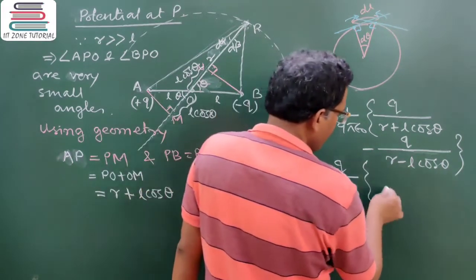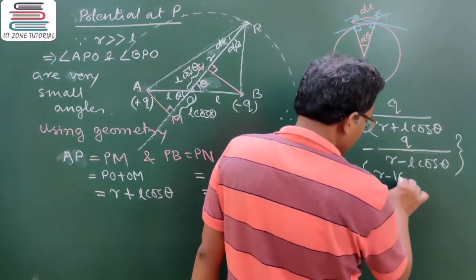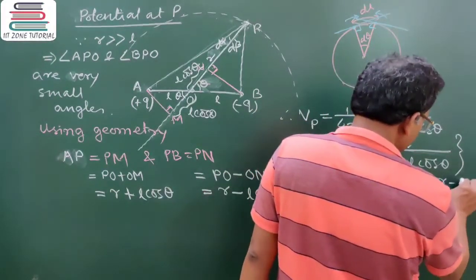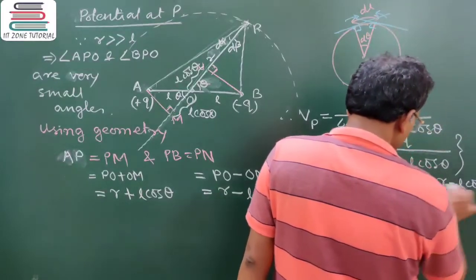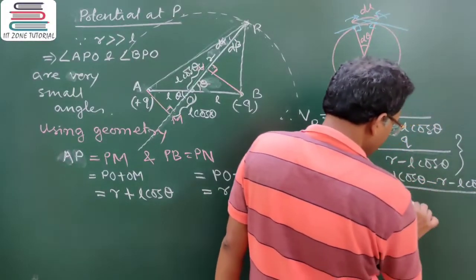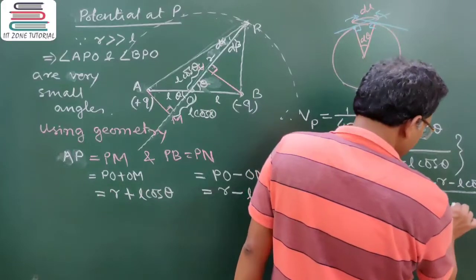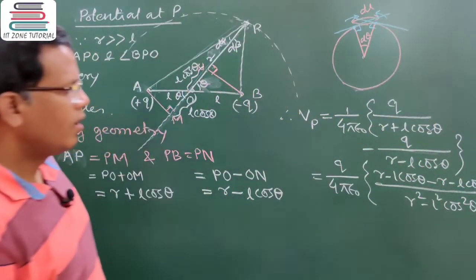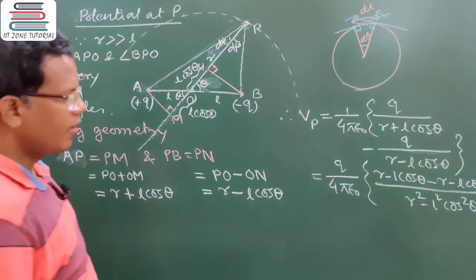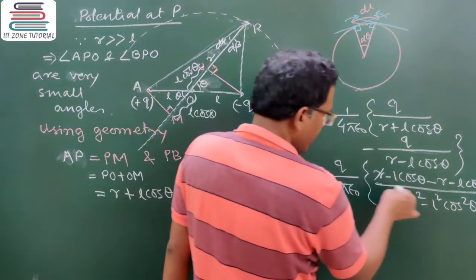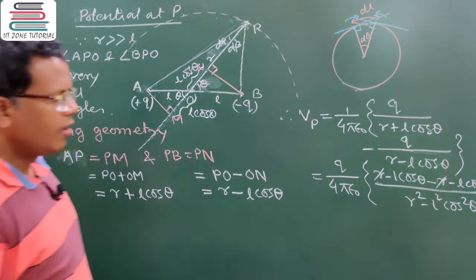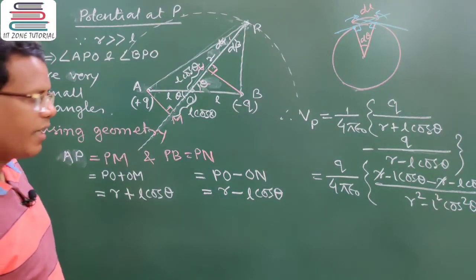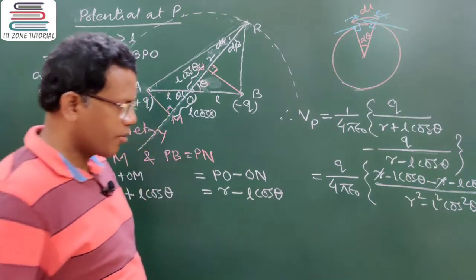You can simplify it, that is R minus L cos theta minus of R plus L cos theta, whole divided by R square minus L square cos square theta. So again, from the numerator part we can cancel out R, so it will be minus 2L cos theta, divided by R square minus L square cos square theta.